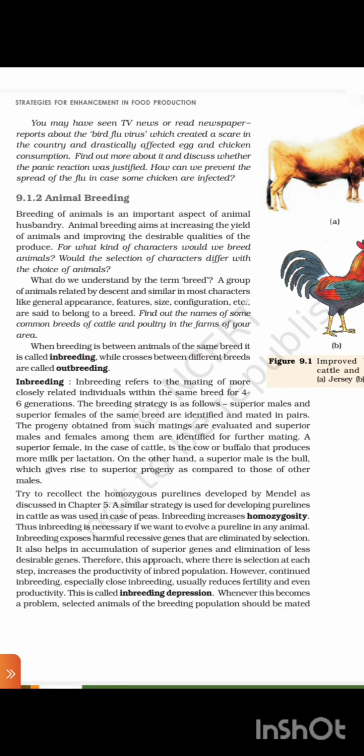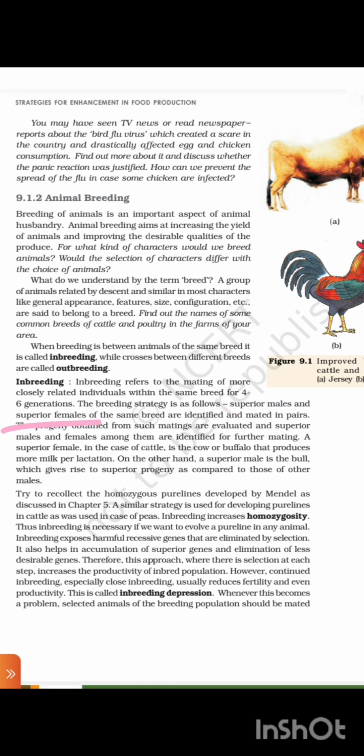When breeding is between animals of the same breed, it is called inbreeding, while crosses between different breeds are called outbreeding. Inbreeding refers to the mating of more closely related individuals within the same breed for six generations. The breeding strategy is as follows.